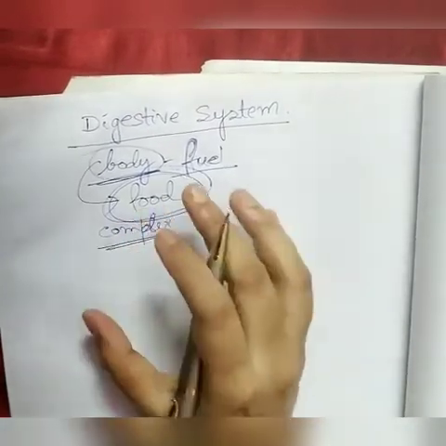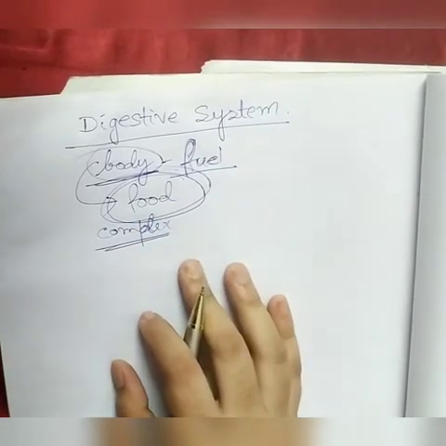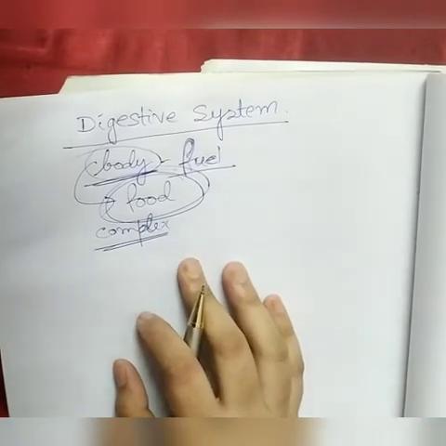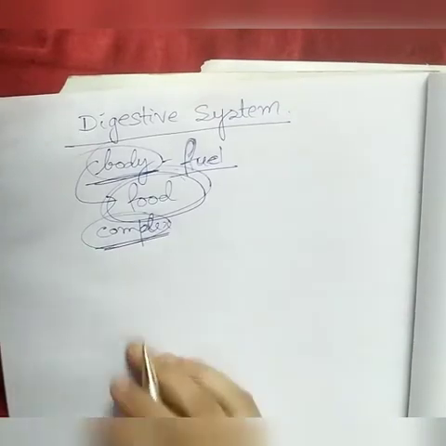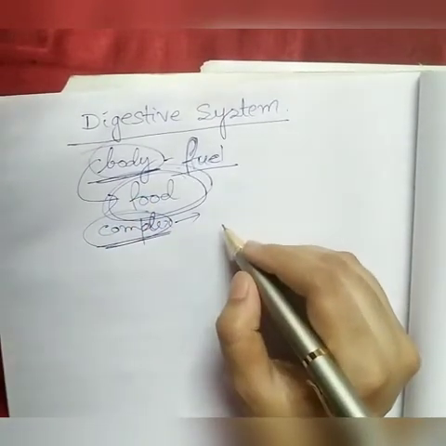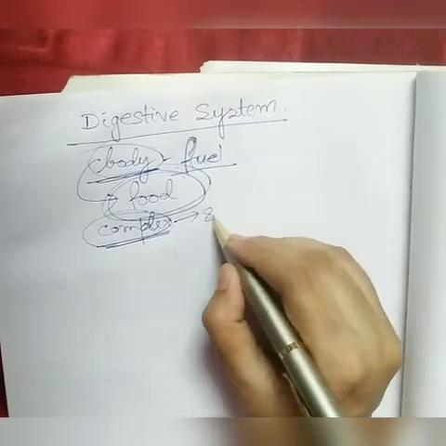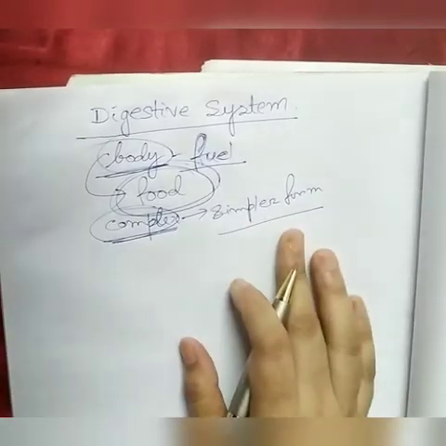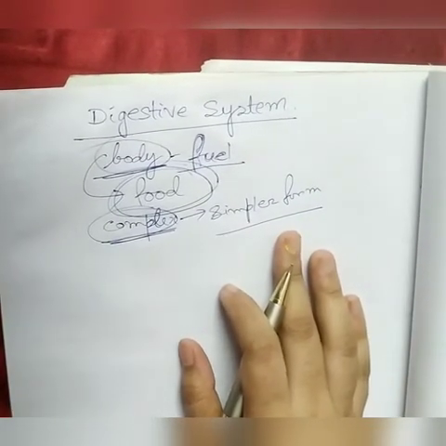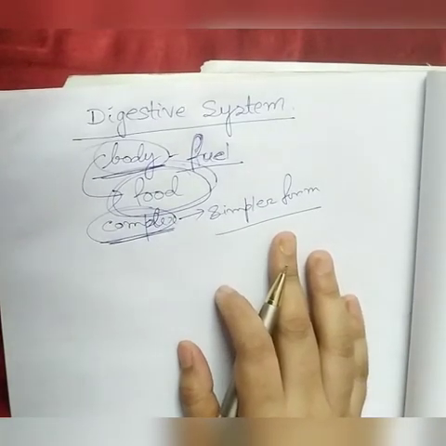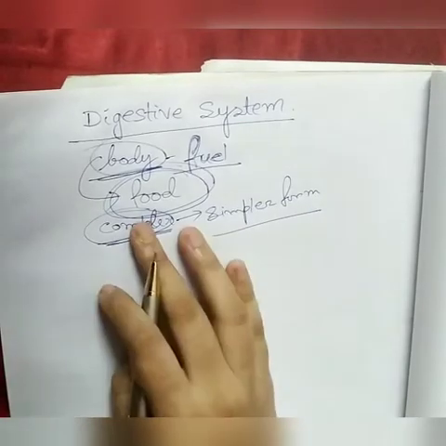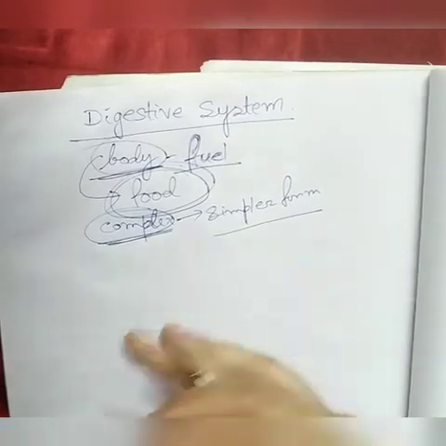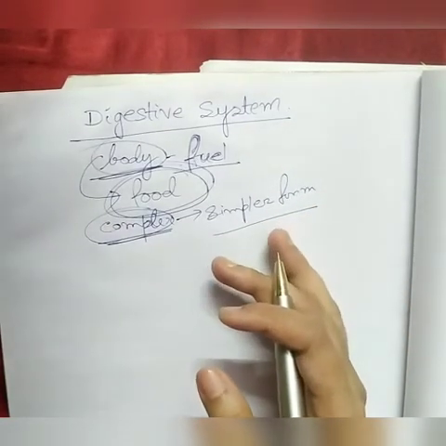The body cells, you know about the cells. In our previous chapter we have learned the structure and functional unit of the body is the cell. So the body cells cannot accept the complex form of food. For the body cells to accept the food, it has to be converted into simpler form. That is known as digestion. Complex food, nutrients, will be broken down into simpler form so the body cells can absorb them.